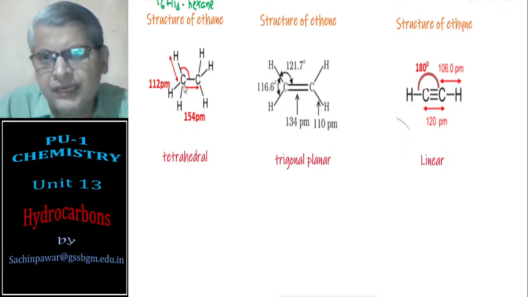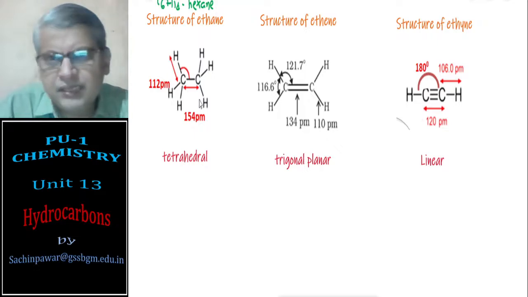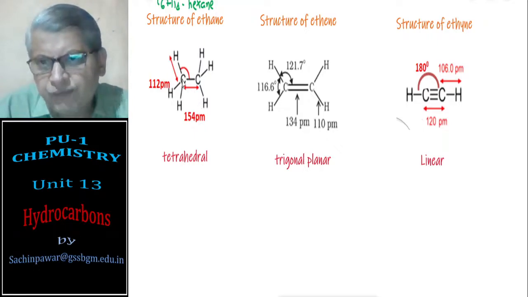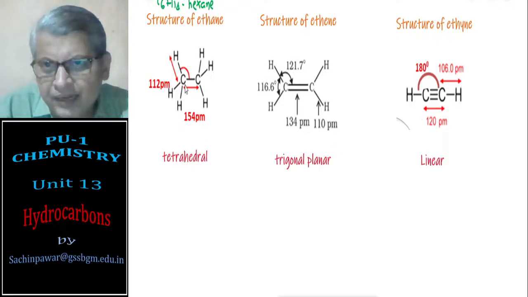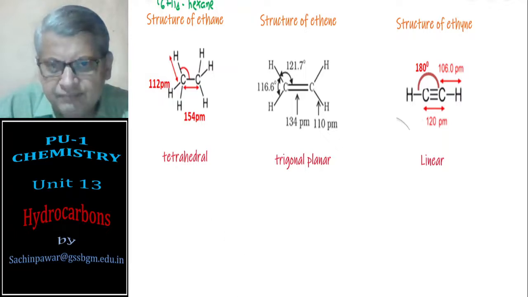And you already know that in all these, carbon is tetravalent. Each carbon atom is forming 4 bonds. Just check C, H, H, H, C, 4 bonds. And if you just check the number of atoms attached to it, the carbon atom in this ethane is sp3 hybridized.